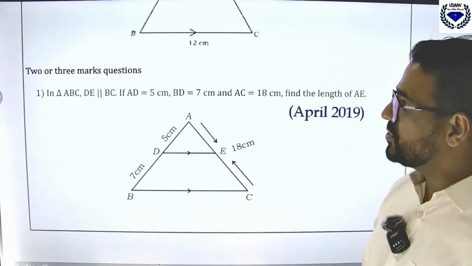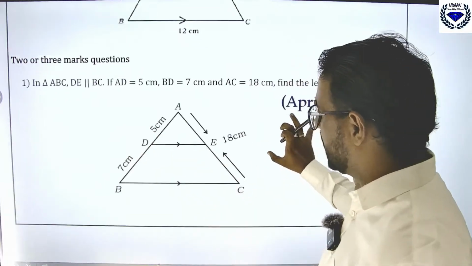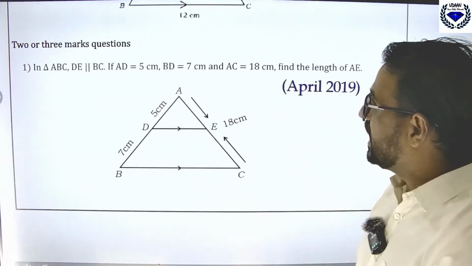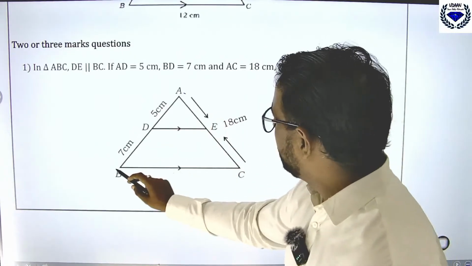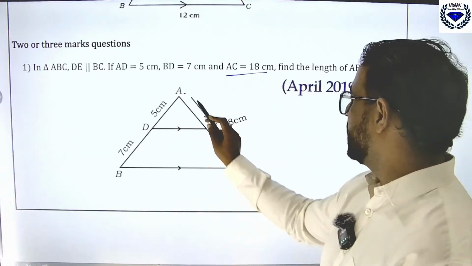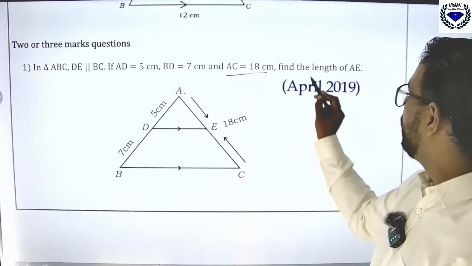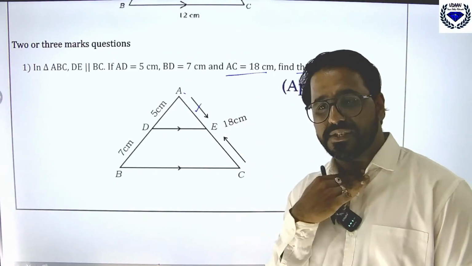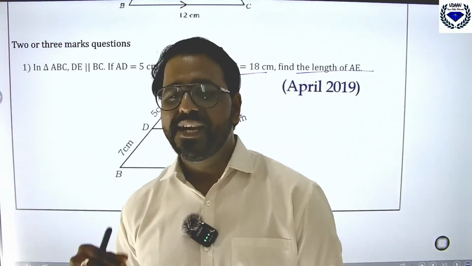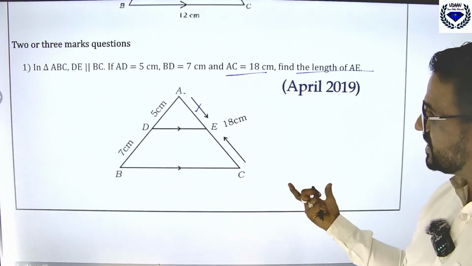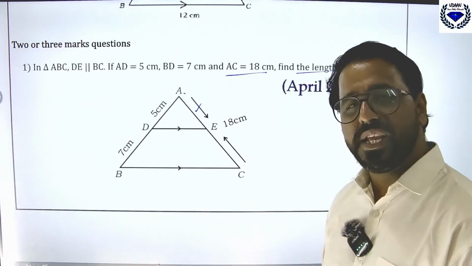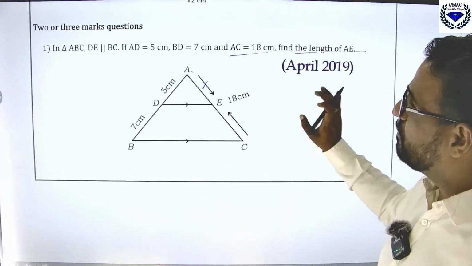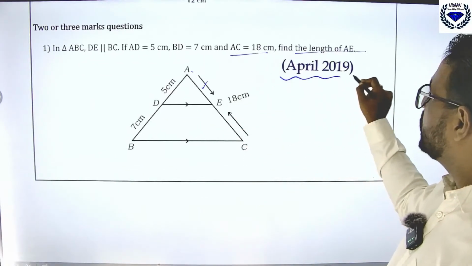Now coming to the 2 or 3 mark questions. In triangle ABC, DE is parallel to BC. If AD is 5 centimeter, BD is 7 centimeter, and total AC is 18, find the length of AE. I will wait 10 seconds. Can somebody let me know the answer in the comment section below so that I can begin with the solution? Just look into the question, very important. This question has come in April 2019.